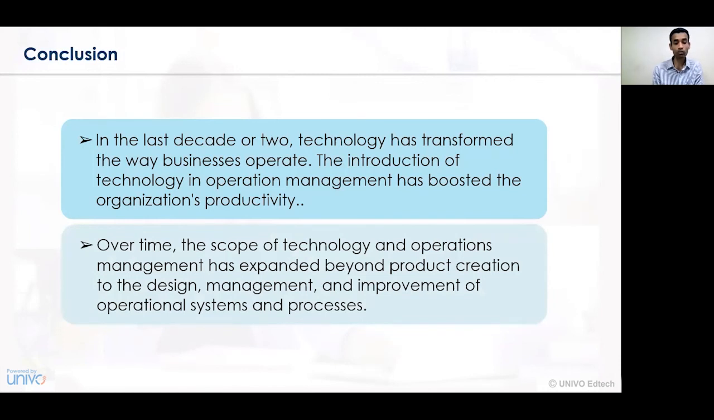Over time, the scope of technology in operations management has expanded beyond product creation to the design, management, and improvement of operational systems and processes. From those considerations, the improvement of activities is undertaken from the overall scenario, and the systems and processes are also undertaken in a better and more effective way. So that is the concept of improving operational systems and processes, as to how we can improve those activities and provide them in a better way in the short run as well as in the long run.